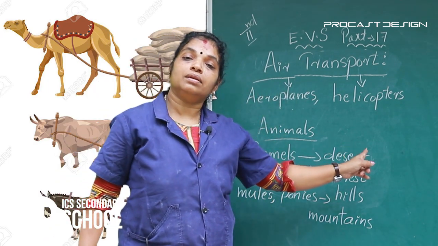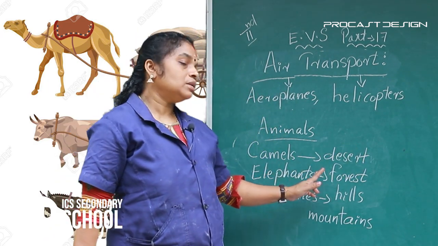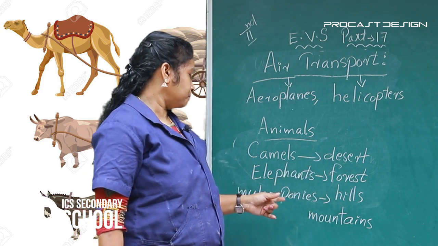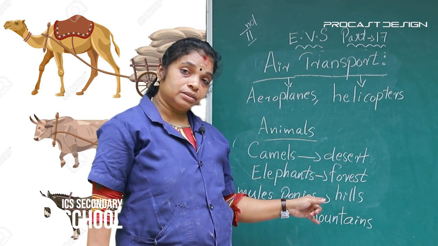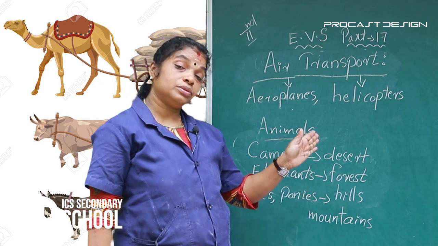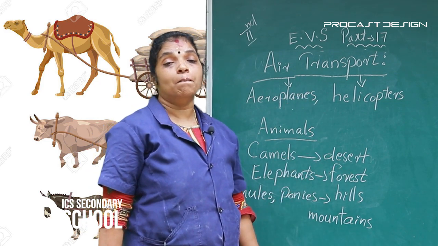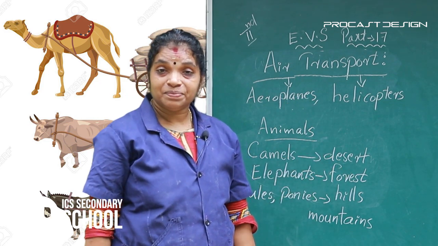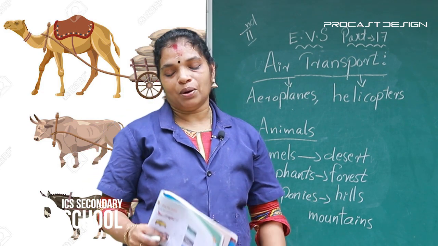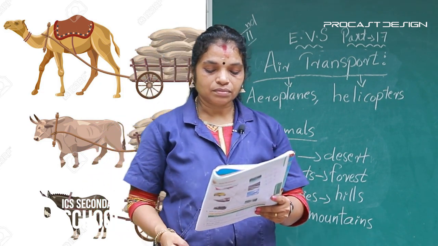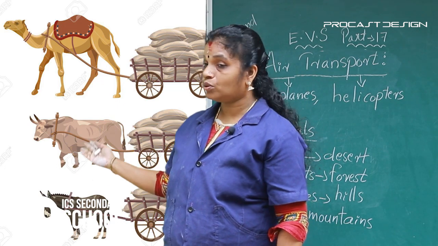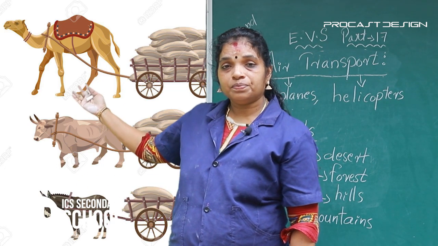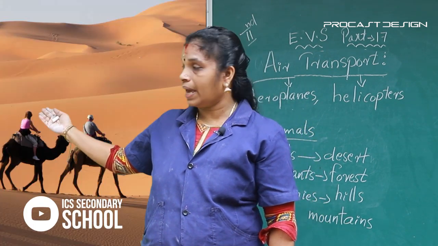Camels are used in desert. Elephants are used in forest. Mules and ponies, these types of animals, are used in hills and mountains. Look here, different types of animals. Look here, camel.